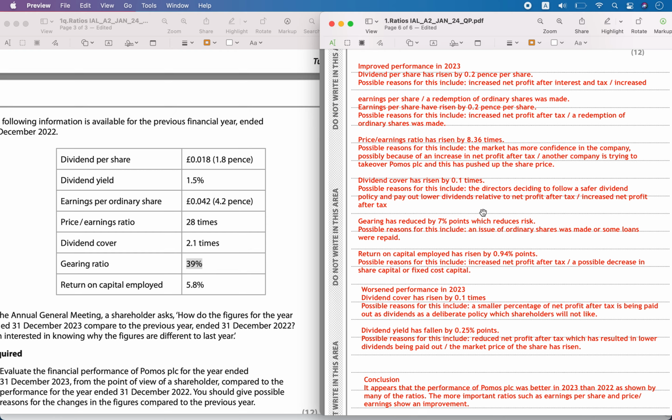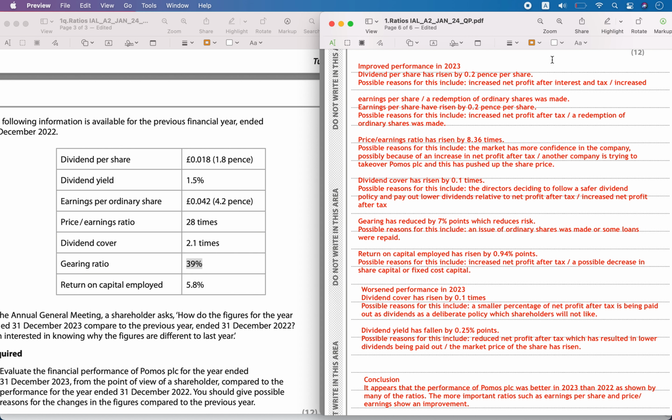Possible reasons can be, here he is saying increase in equity. For example, new ordinary shares were issued, or some loans were repaid back, or the loan was reduced. How can you reduce the loans? Either you pay back. So from the formula only you can comment.